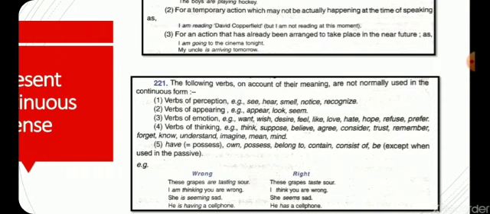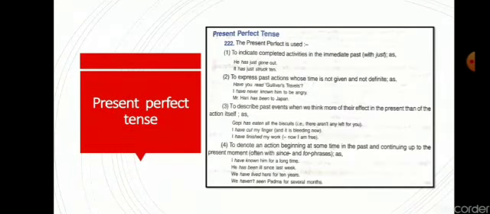Now another kind of simple present, it is present perfect tense. Present perfect tense. Perfect means perfection. When any work has been done in the present time but in a perfect way, then it is present perfect tense. Now I will tell you what the indications of present perfect tense are.